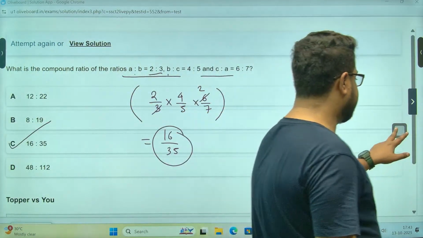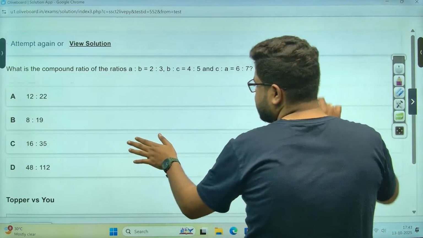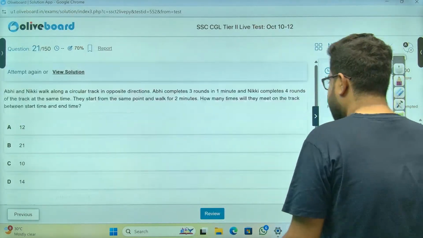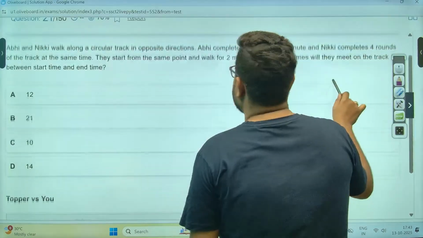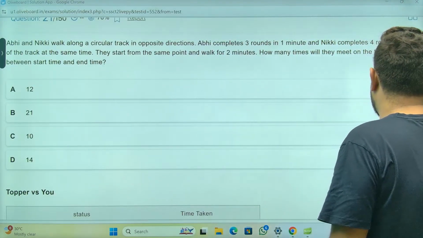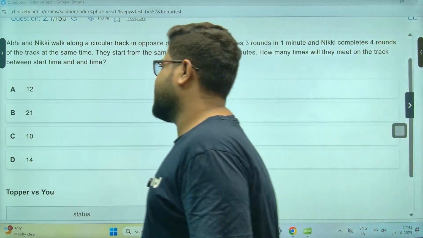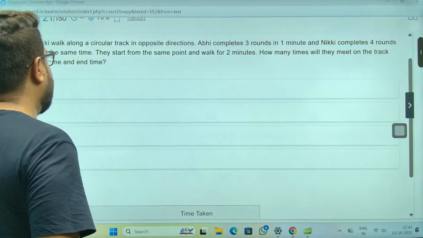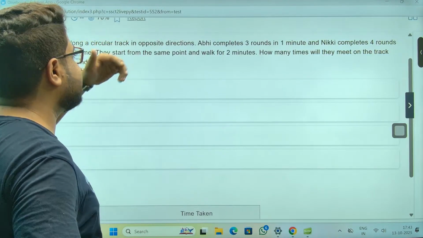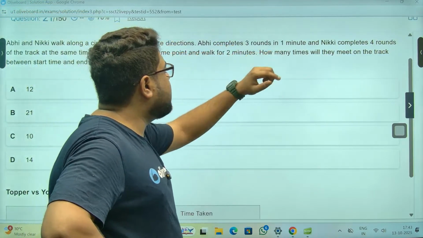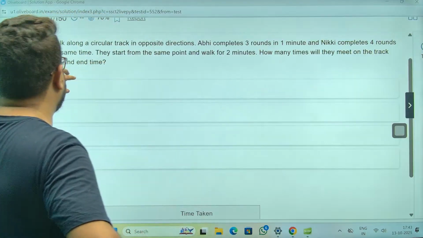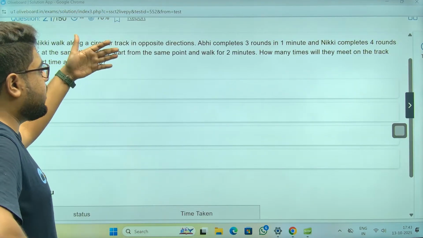Again, very simple. I think this week's mock was very simple, a little too simple. A couple of questions here and there are good, but most of them are simple. Avi and Nikki walk along a circular track. Avi completes 3 rounds in 1 minute, Nikki 4 rounds in 1 minute. They start at the same point and walk for 2 minutes.